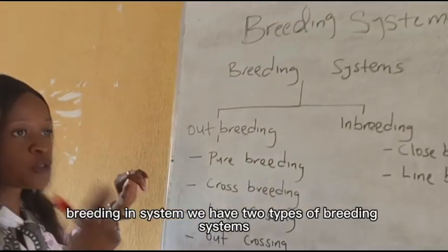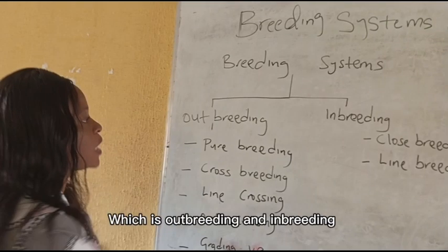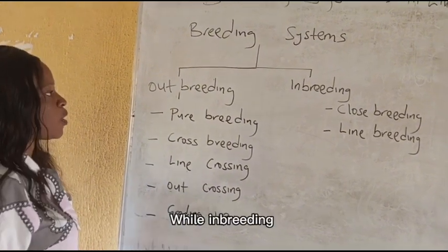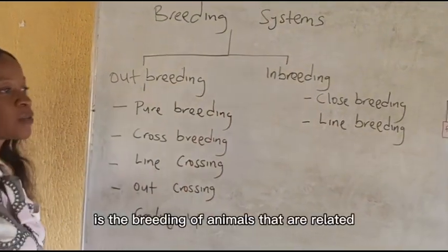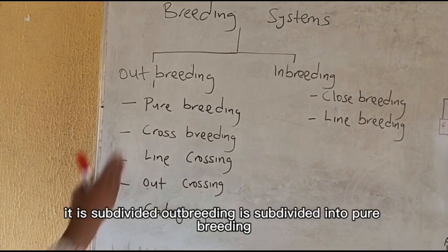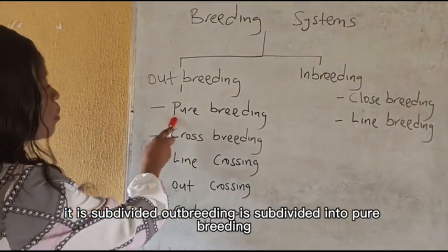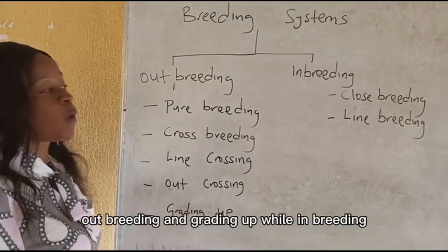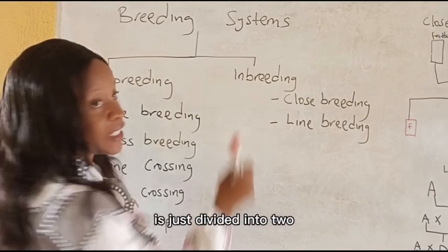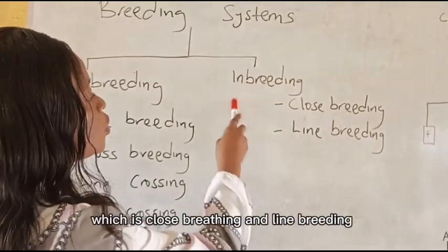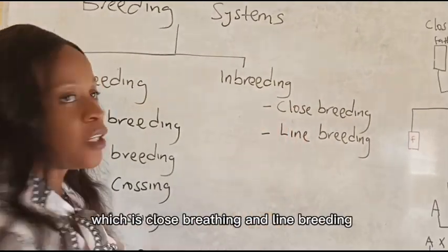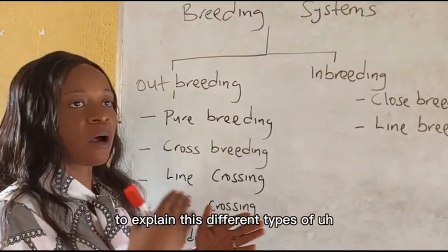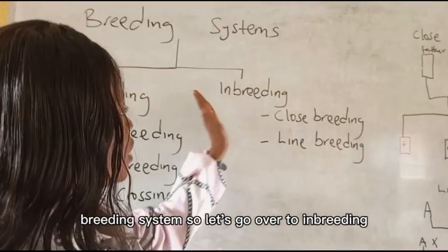Breeding system. We have two types of breeding system, which are outbreeding and inbreeding. Outbreeding is the breeding of animals that are not related at all, while inbreeding is the breeding of animals that are related. It is subdivided. Outbreeding is subdivided into pure breeding, crossbreeding, line breeding, outcrossing, and breeding up, while inbreeding is just divided into two. We only have two types of inbreeding, which are close breeding and line breeding. So I am going to take it one step at a time to explain these different types of breeding system. So let's go over to inbreeding.